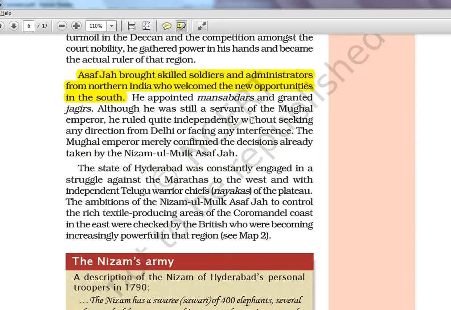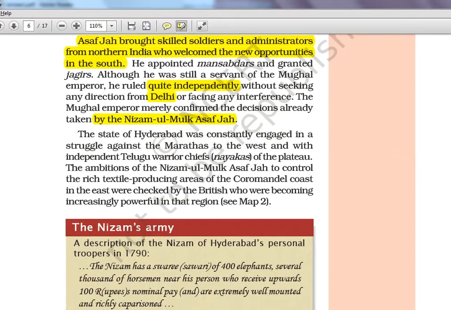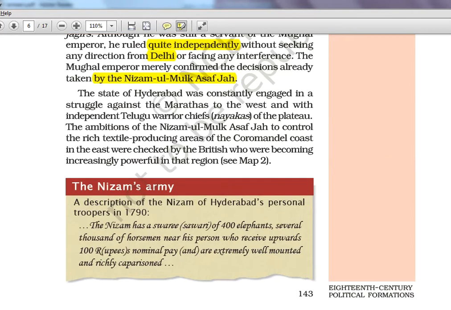Although he was still a servant of the Mughal Emperor, he ruled quite independently without seeking any direction from Delhi or facing any interference. The Mughal Emperor merely confirmed the decisions already taken by the Nizamul Mulk. Okay, like our President is doing now in India. The President is a titular position, like the Queen in London. They don't have much power, but they are the head of the state. It's the Prime Minister and the Council of Ministers who decide everything in India, right? Same way, now the Mughal is just a dummy ruler and these people are doing everything independently.